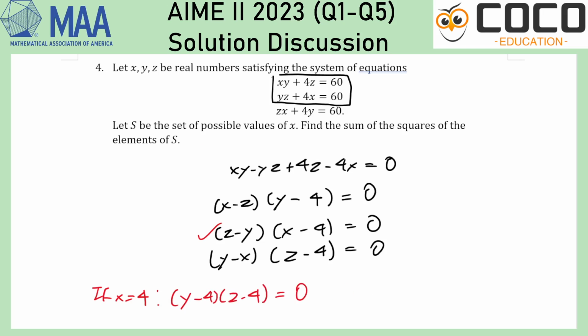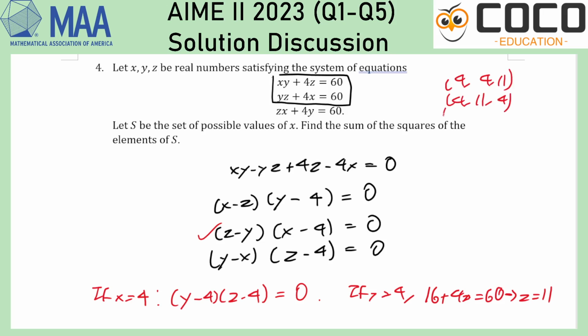Let's say if y equals 4, then I've got to make sure that 16 plus 4z is 60, and z would be 11. That's okay, right? So 4, 4, 11 is certainly fine, because then all of them will look like 4 times 4 plus 4 times 11. So 4, 4, 11 and its different permutations would all work, and in fact that gives me a bonus value: x could be 11 as well.